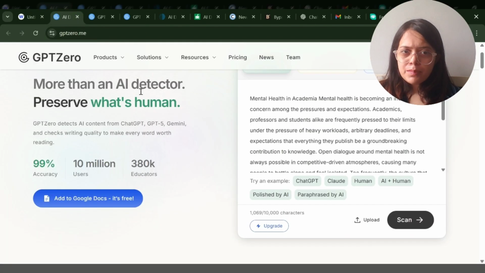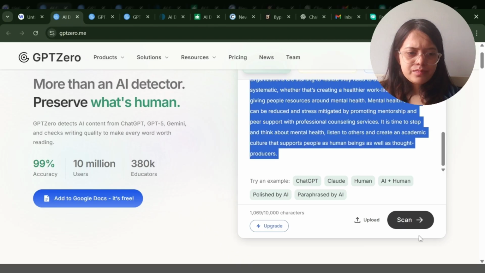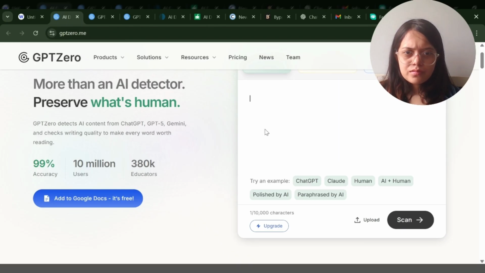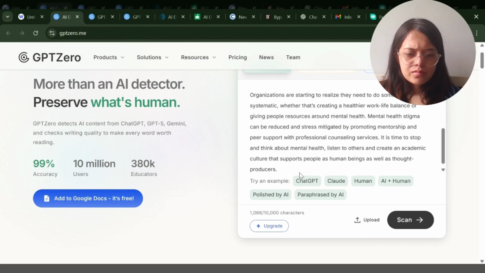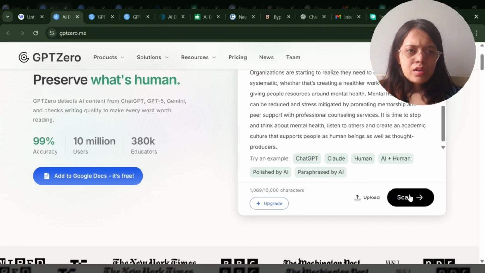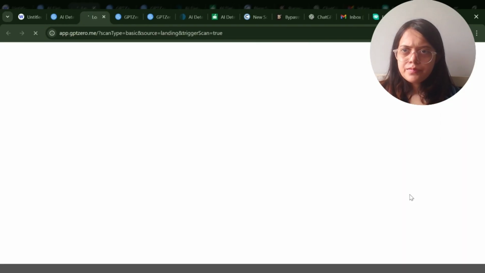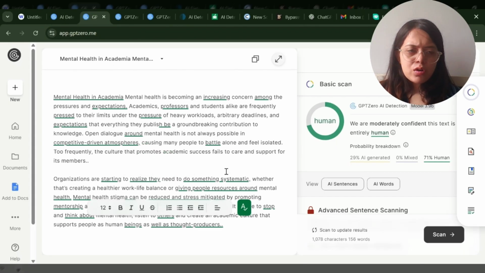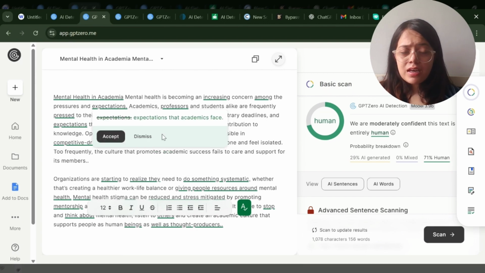Now I'll go to GPTZero and I'll paste the same text. Now I'll scan it for AI. Now when I used GPTZero, we can see that 71% human written is coming. So definitely this is working. Last time 100% AI generation was there.